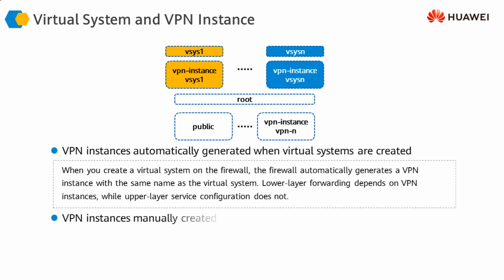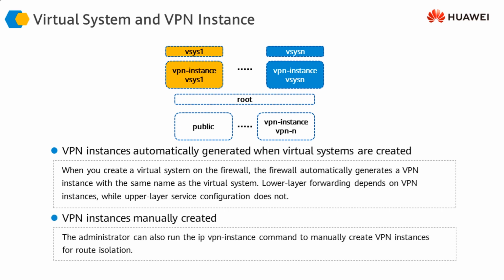And by default, when we create virtual systems or virtual firewalls, each firewall will have its own VPN instance. VPN instance, or some vendors also call it VRFs, virtual routing and forwarding instances. So VRF or VPN instances relate to VPN environments, where each firewall is going to have its own routing table, and its routes and routing information are isolated from the routing system of the other logical firewalls that we have created.